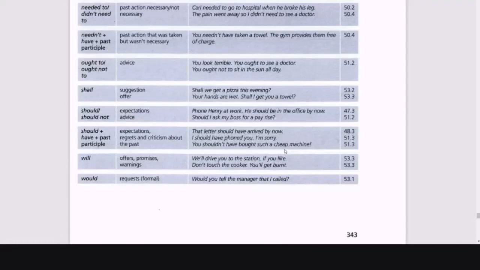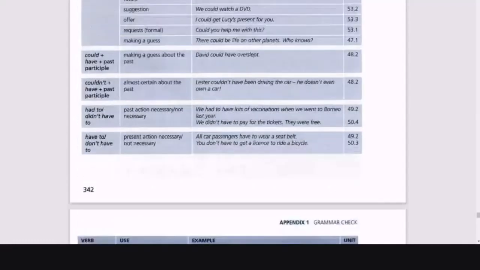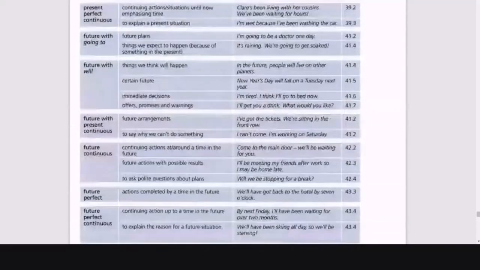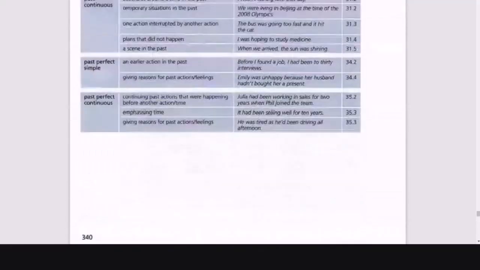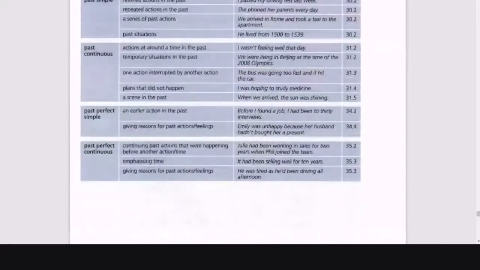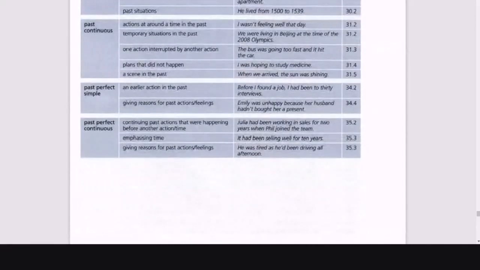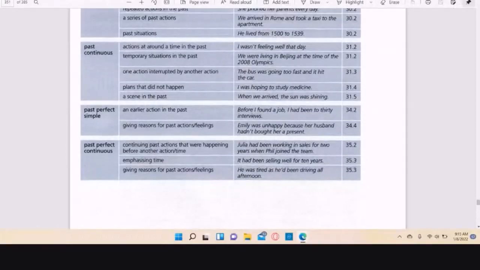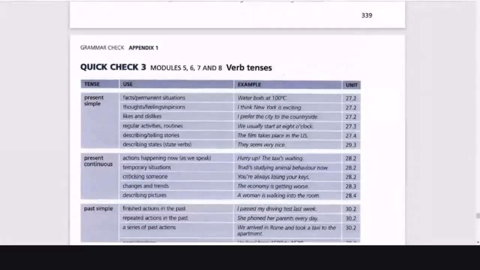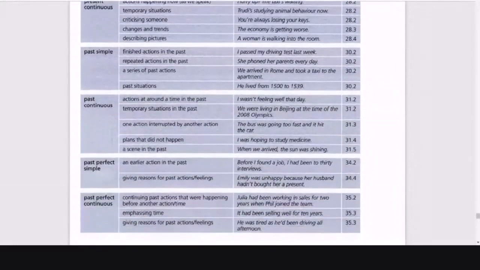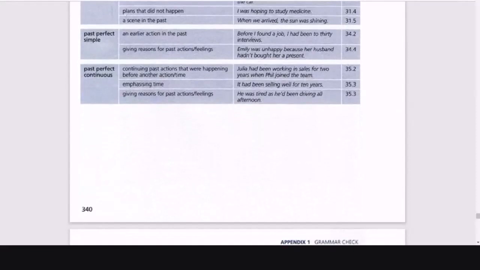Here. Yes, here. Let me show you this explanation for the past perfect, future, present perfect, past perfect simple. So here we have a review of all the verb tenses. The present continuous, the past simple, past continuous, past perfect simple. Here we go. In the past perfect simple, as we can see, we have an example. When is the use? These are the uses. The structure is important, but also the uses are important.